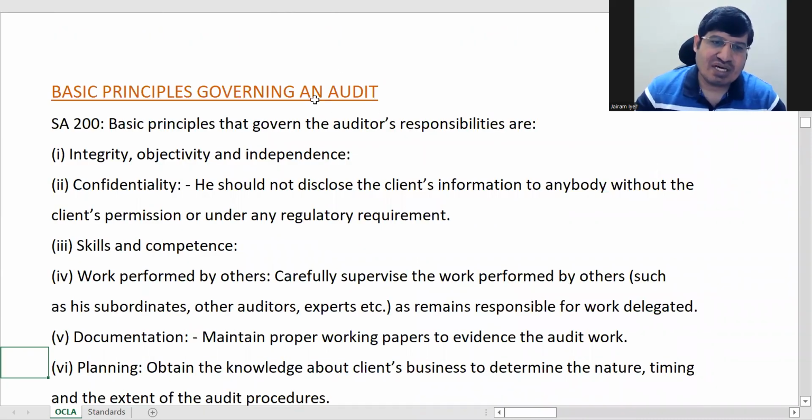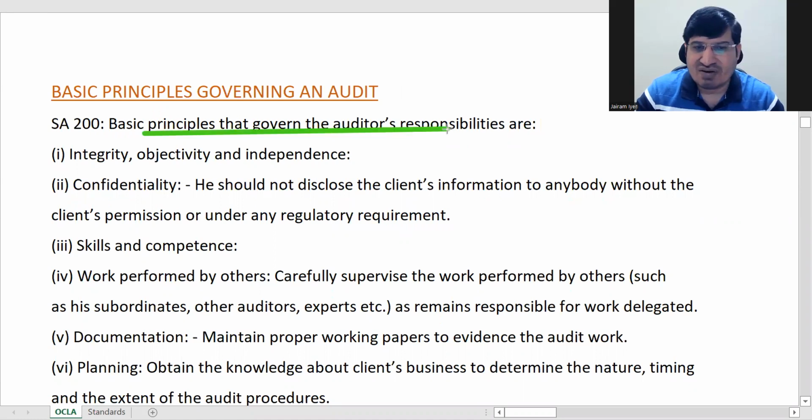Then now we will see the basic principles governing an audit. SA 200 is also called basic principles governing an audit. So apart from the objectives and all, it also shows the basic principles that should govern an audit and an auditor's responsibilities. Okay, so the basic principles that govern the auditor's responsibilities are, this is an important question also. Okay, it's an important one.